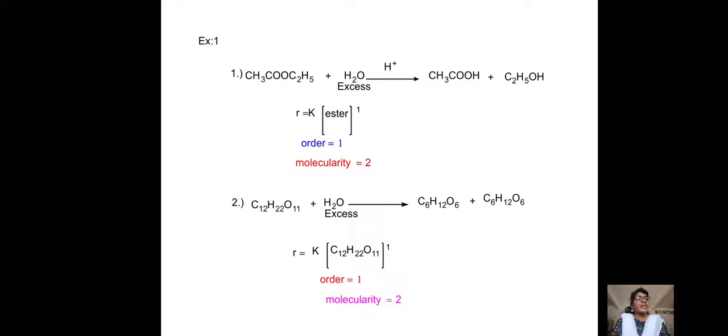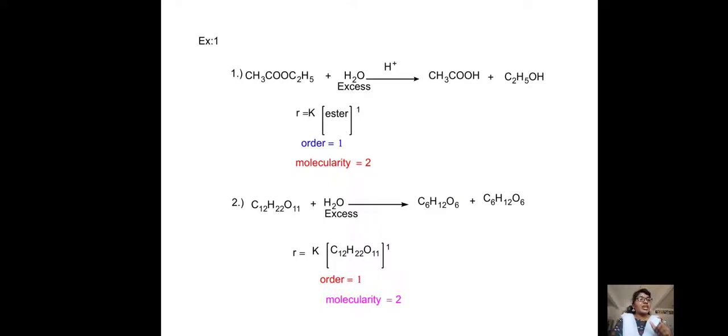The chemical kinetics chapter plays a key role in our day-to-day life. If you know the rates of reaction, we can apply it for production of compounds. Rate dictates the production of our daily products.